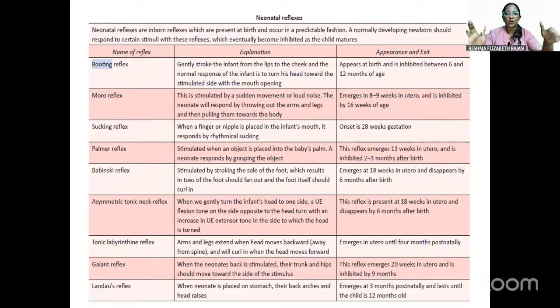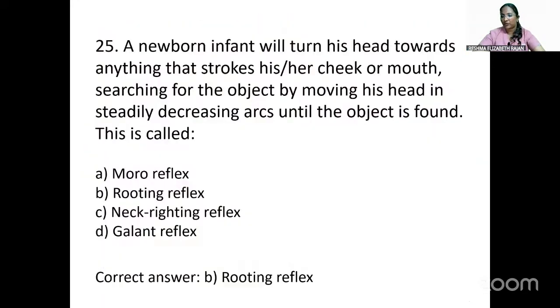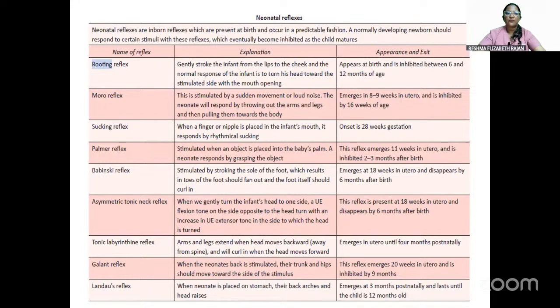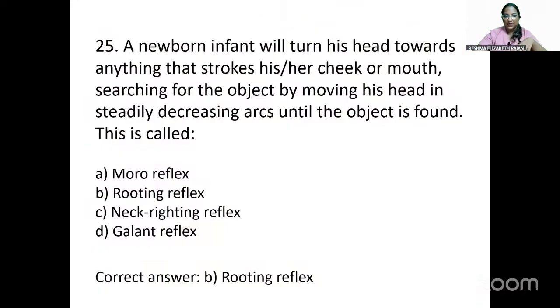So these are all the neonatal reflexes that are present. Rooting reflex is when we gently stroke the infant from the lips to cheek, and the normal response of the infant is to turn his head towards the stimulated side with the mouth opening. Then comes the Moro reflex, which is given in the option. Moro reflex is stimulated by a sudden movement or loud noise, and the neonate will respond by throwing out the arms and legs and then pulling them towards the body. Next, rooting reflex is the correct option.